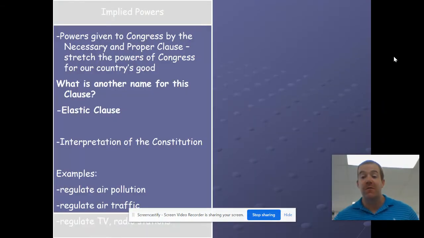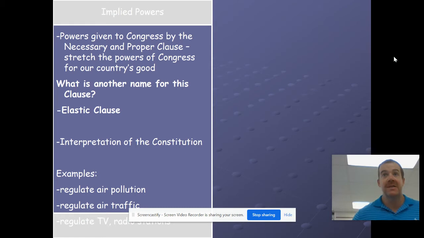Something that is different from an express power is an implied power. The way I teach students express versus implied is, one day if you get married, you would probably tell your spouse, "I love you." That would be an express power, literally telling them, "I love you."